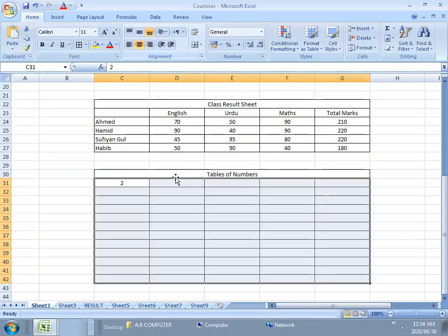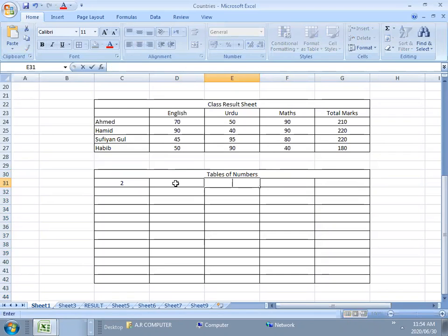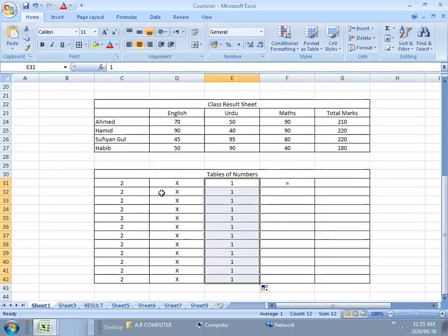Now, 2 multiplied by 1 equals to, sorry, 2 multiplied by 1 is equal to what? See this, first you will copy it. I am just copying it. So in all the rows 2 is copied, in all the columns multiplication is copied. You want it as 2 1 times, 2 2 times, 2 3 times, 2 4 times, 2 5 times.